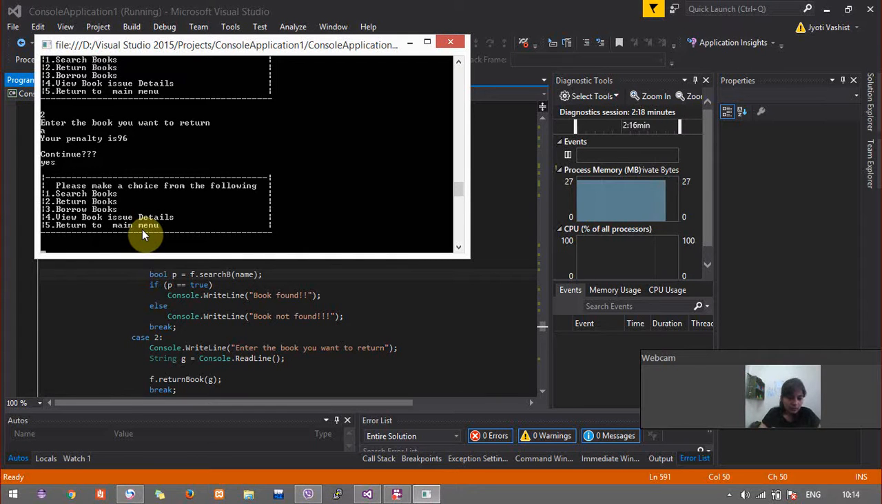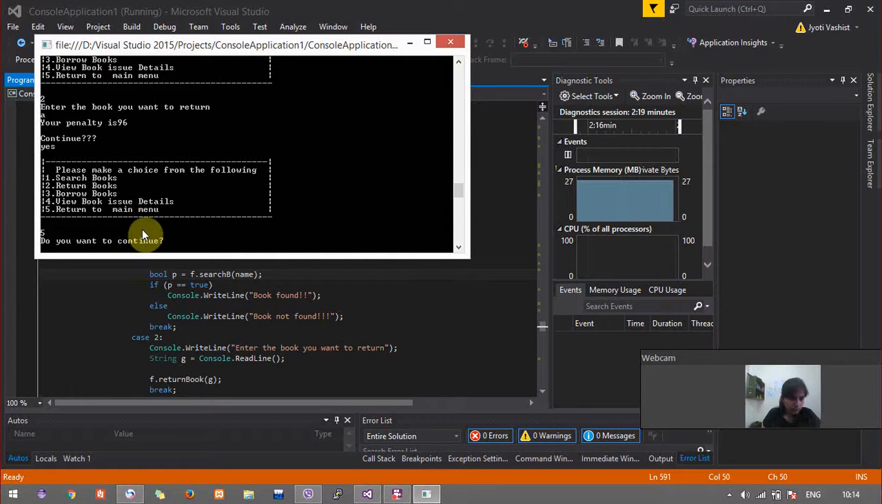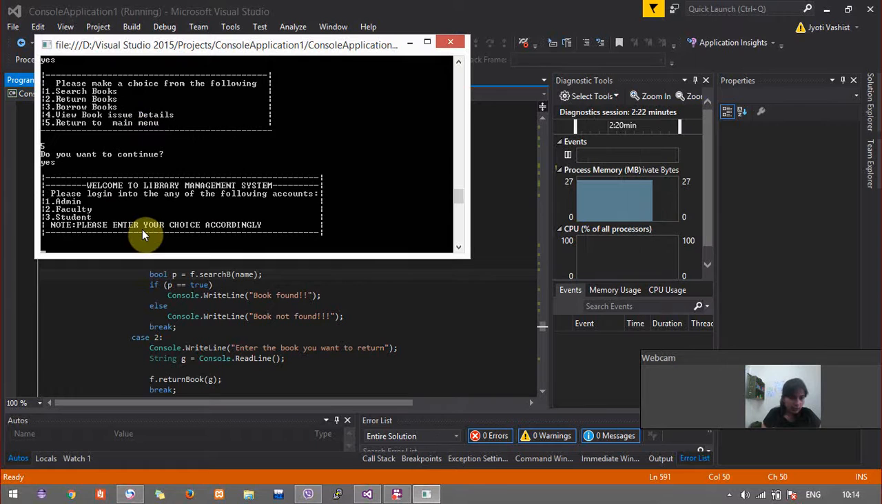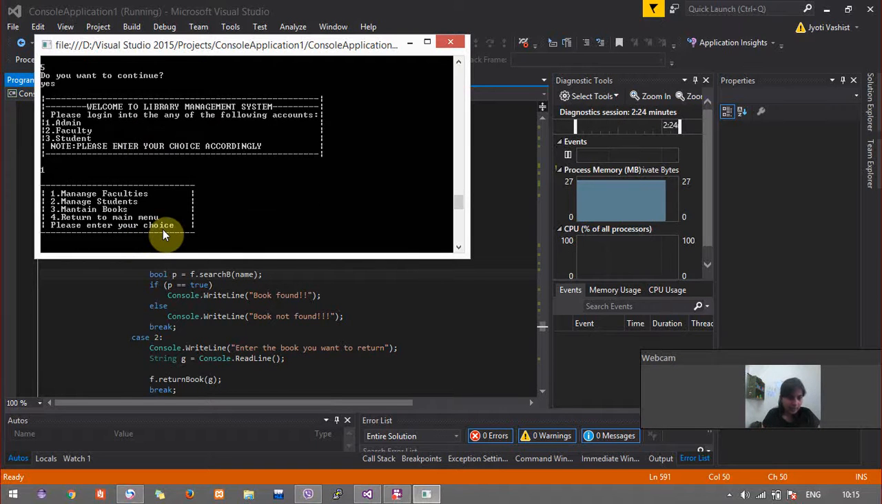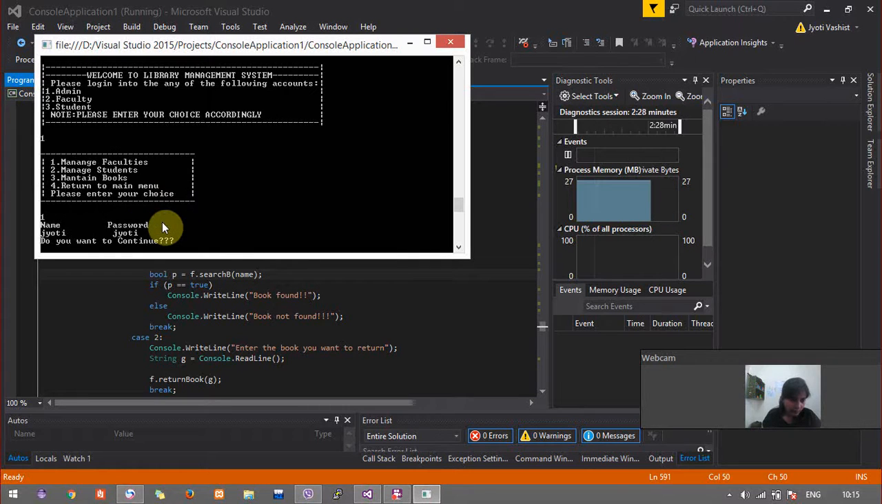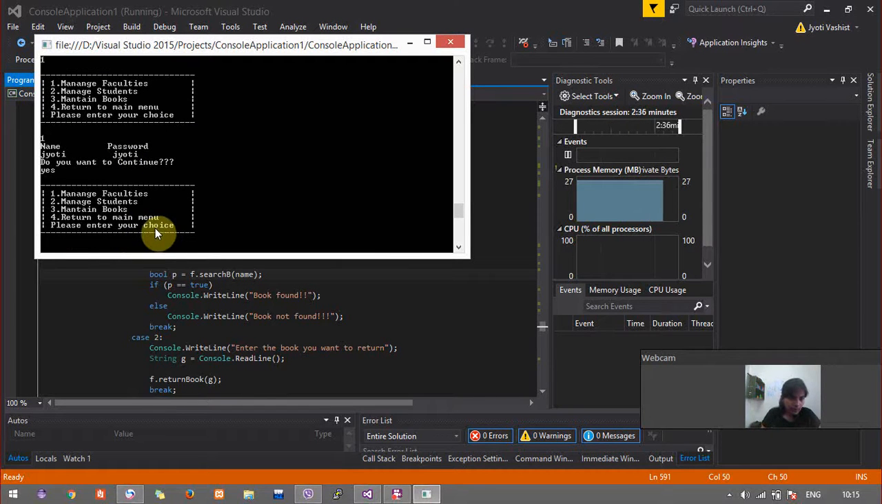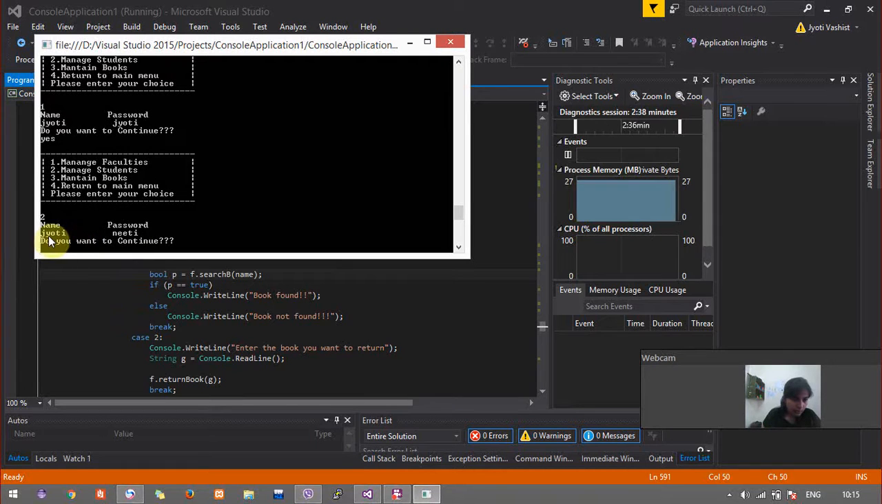So now let's return to the main menu. Yes, I want to continue. Now let's say I want to continue as an admin. The admin is given this option. If I see the faculties, it shows me a username called Jyoti and it has the password Jyoti. Now continue and manage students. There was a user called Jyoti and his or her password was Niti.